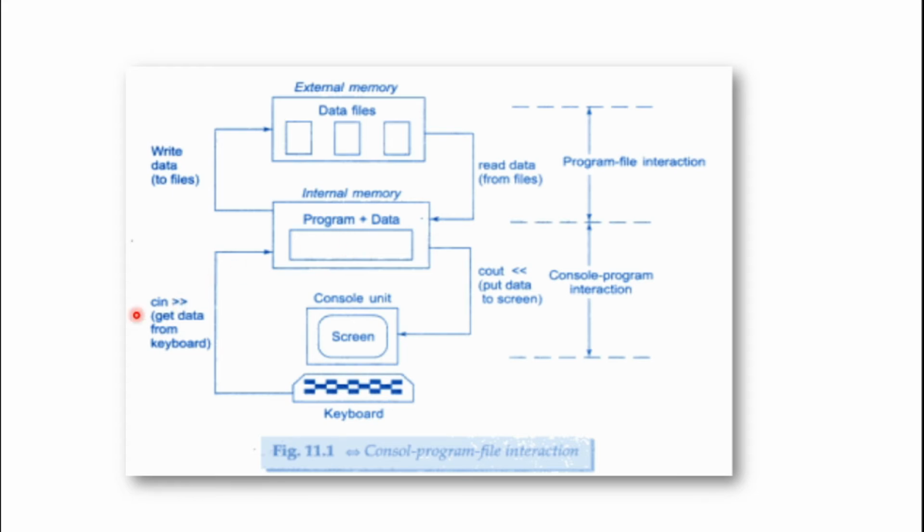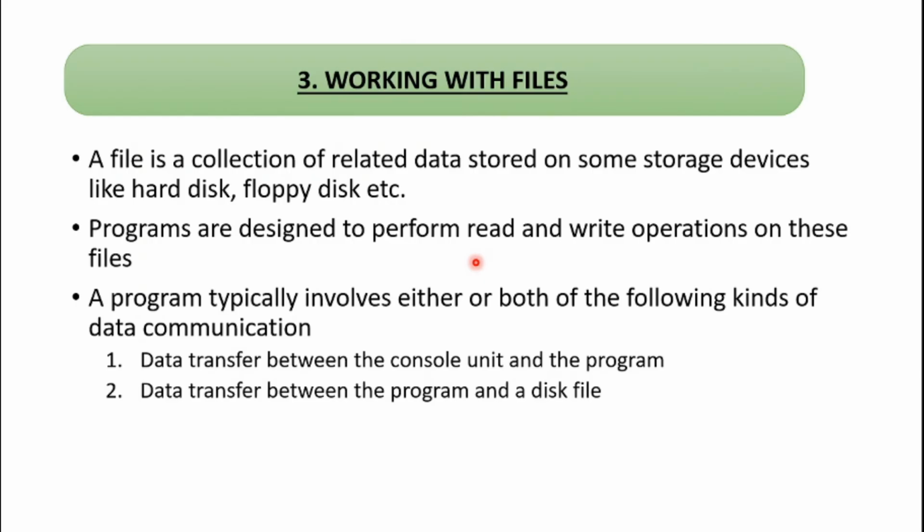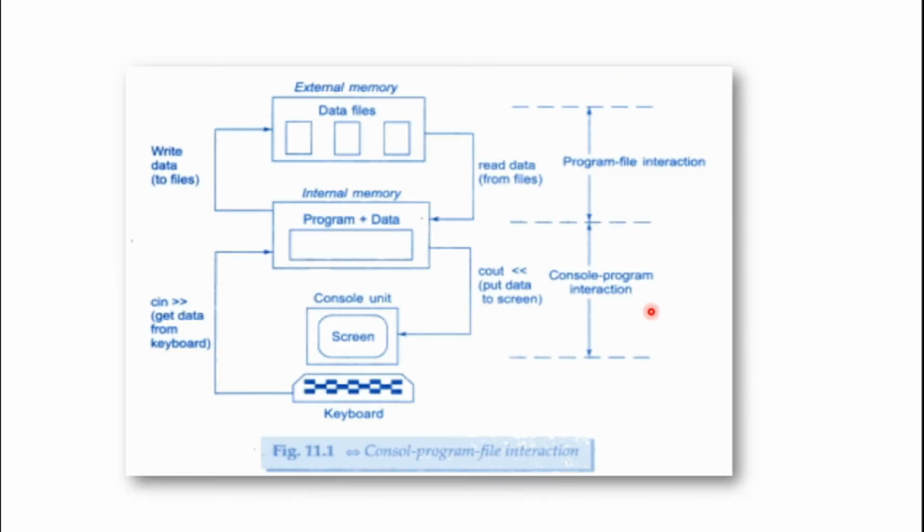So if you are using the cin statement in the program, it will take data from the keyboard to the program. So this is what is happening when we are using the cin statement. And if you are using the cout statement, the data from the program is given to the console unit, that is the monitor. This is the data transfer that we have told in the previous section. That is the first kind of data transfer, that is console program interaction.